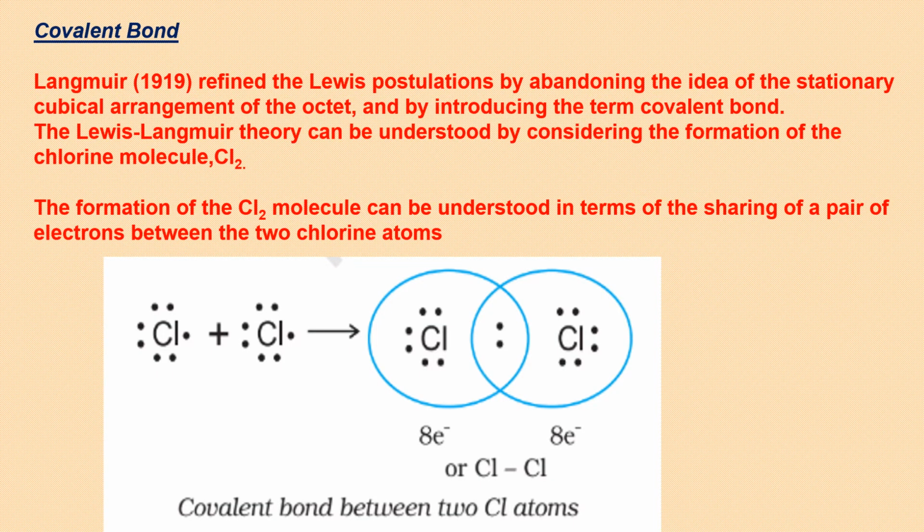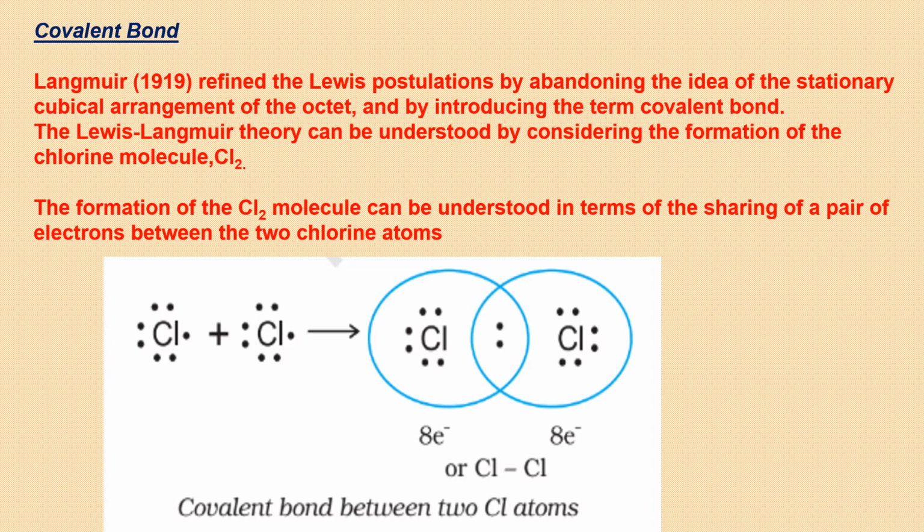Let us understand the covalent bonding in more detail. Langmuir refined the Lewis postulates. Lewis said that a stationary cubical arrangement is there, and each corner of the cube is occupied by one electron, which is the outermost electron.